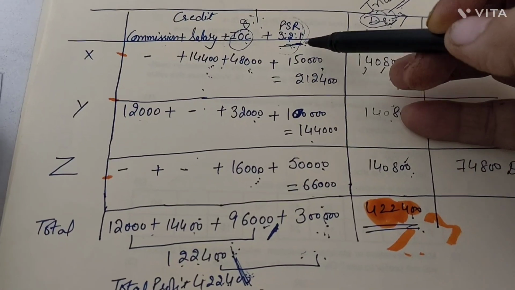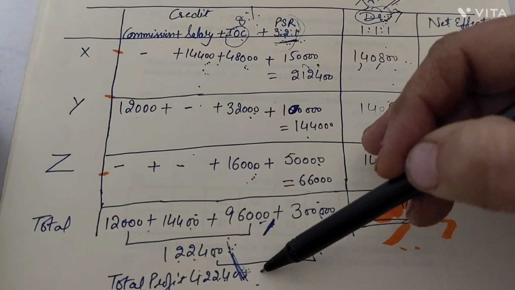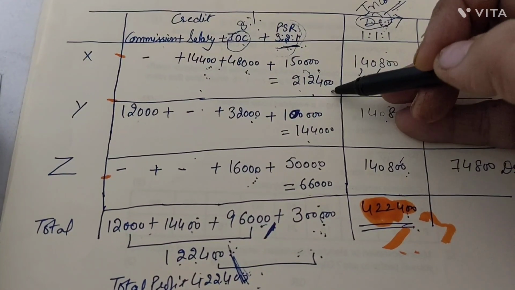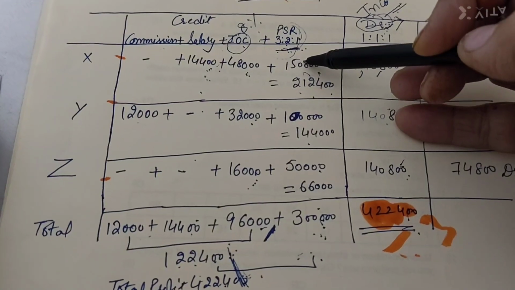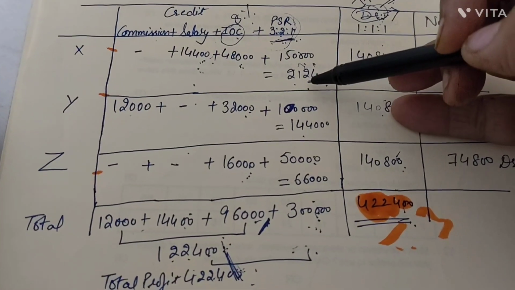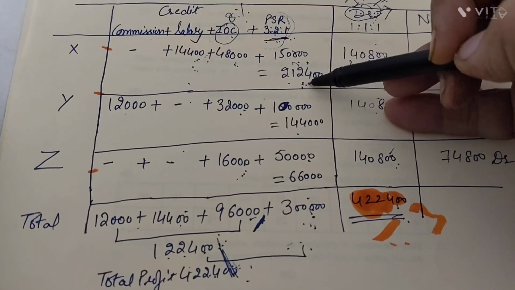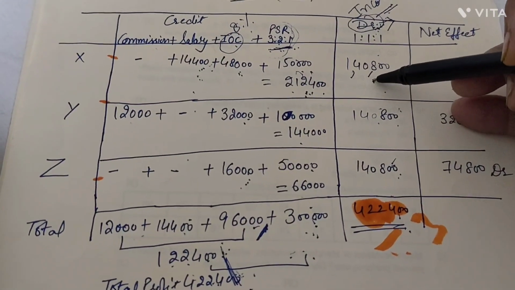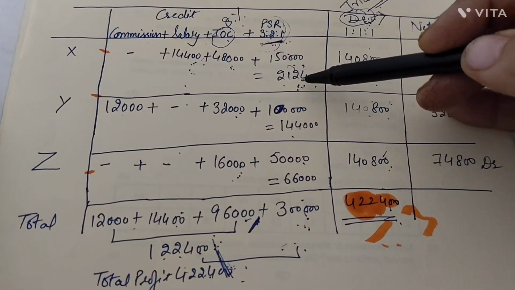So now, as per the statement, the given profit would go for X, 2,12,400. How? He should be given a salary, IOC and the profit of 1,50,000. Now his share should be 2,12,400. But what he has got earlier is 1,40,800. He got less, but actually he should get more.